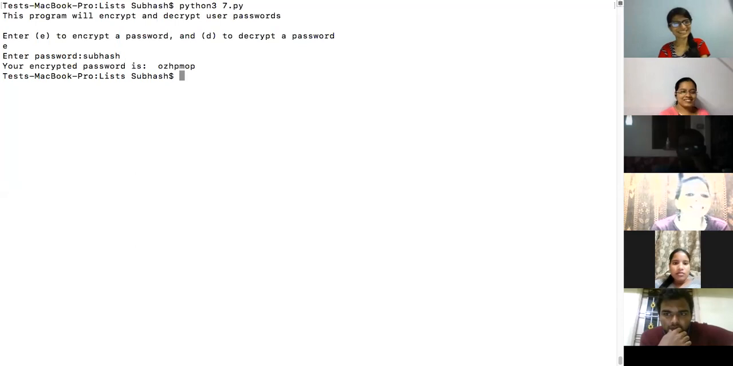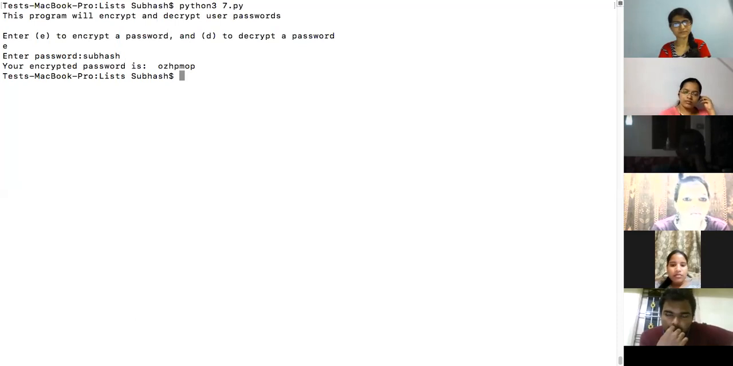Let me say SUBHS. I know many of you were waiting for me to enter my real password. I will not enter my real password, don't worry. This is just a dummy password, Subhash. Okay, so my password has been encrypted to something else. Did you see this? It has been encrypted. Do you know what you mean by encryption, by the way?